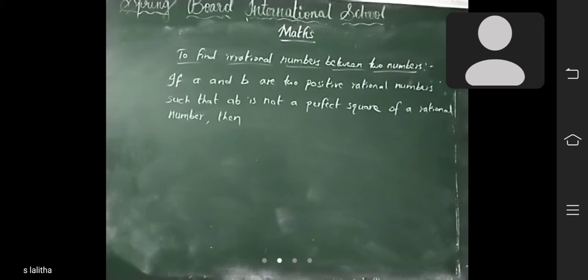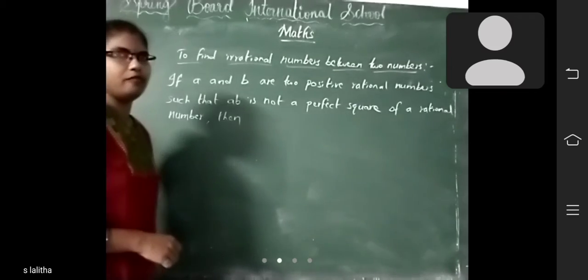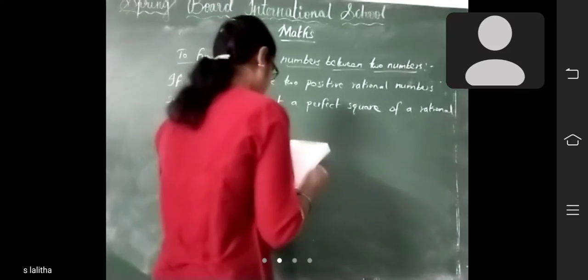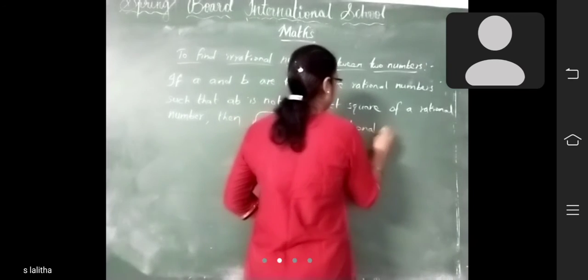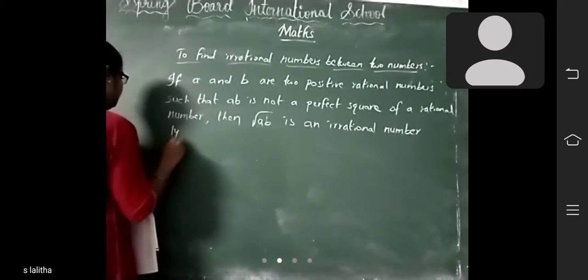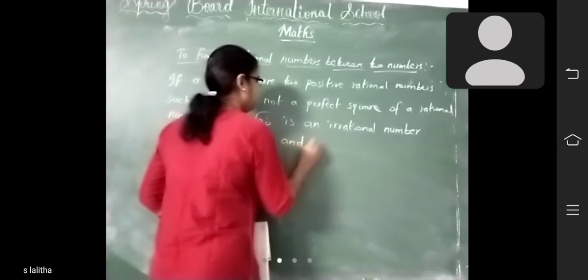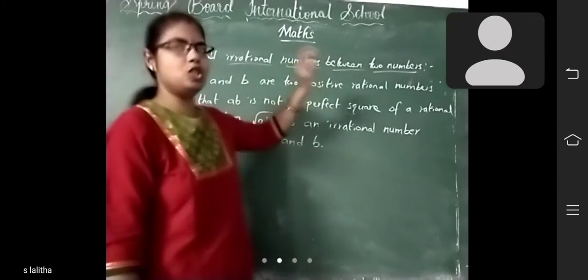So if A and B are two positive rational numbers such that AB is not a perfect square of a rational number, then the square root of AB is an irrational number lying between A and B. So what is the meaning here?